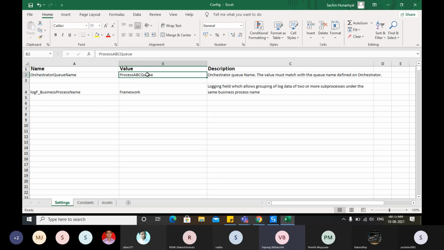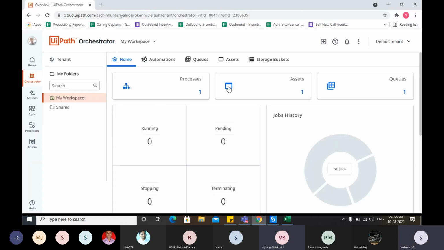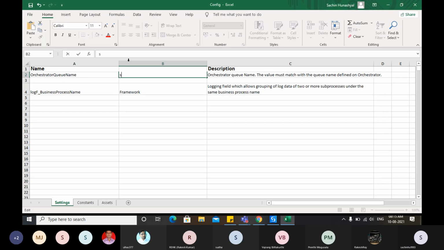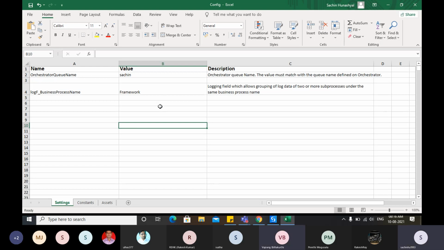I think the value you have updated is Sachin as the queue name. Just rename it as it is in the Orchestrator. You can copy and paste it rather than writing. Okay, so we just updated the queue name, but the remaining project is still the same.